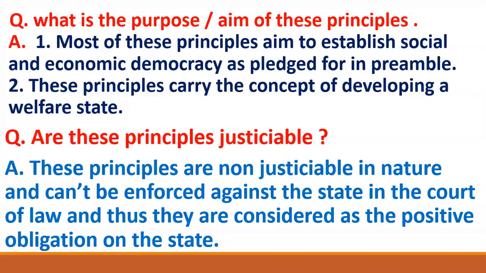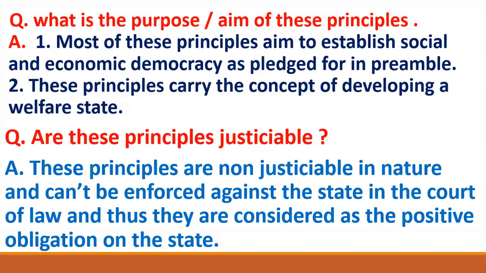It means that the first purpose of these principles is to establish social democracy and economic democracy. It is given in the preamble to our constitution that India should achieve social democracy and economic democracy.